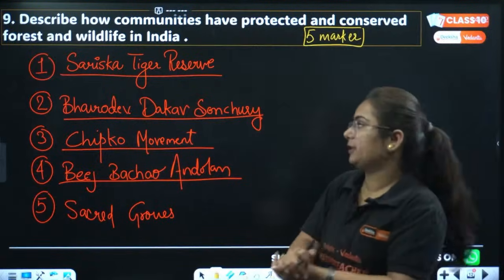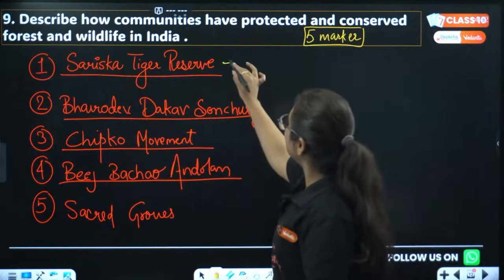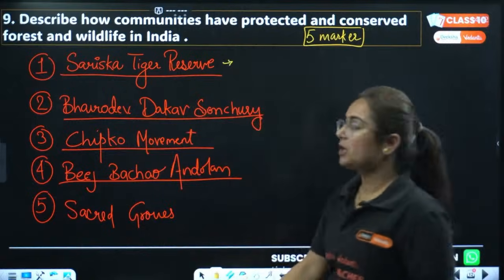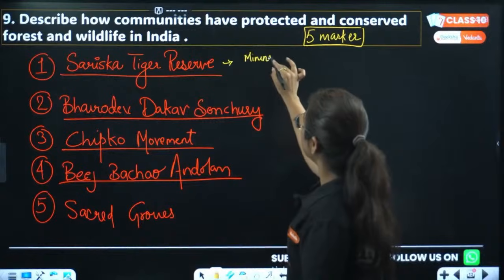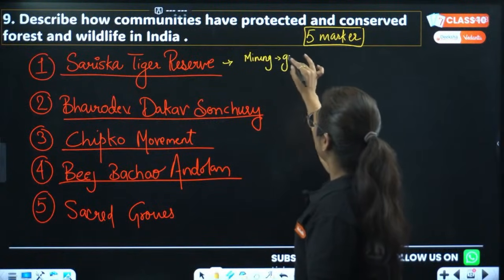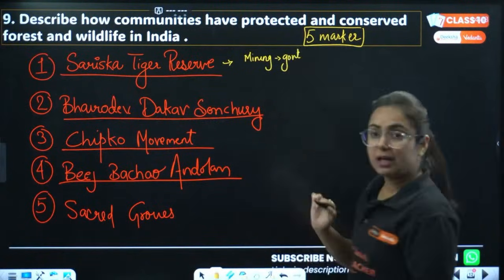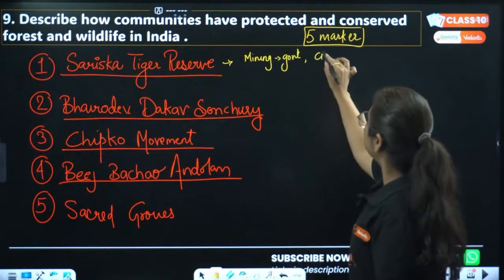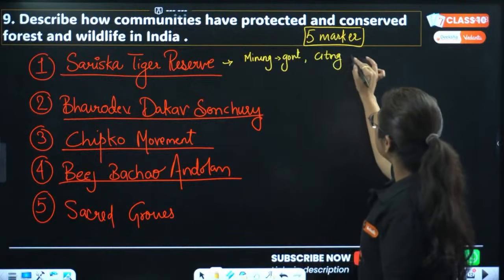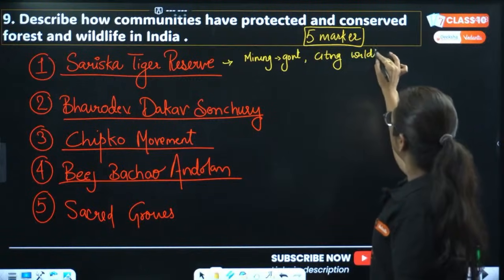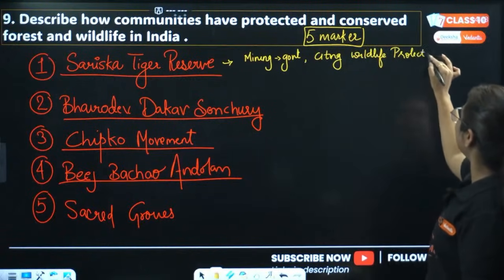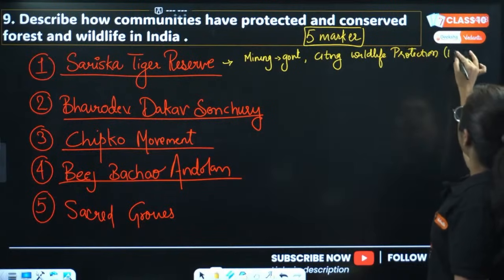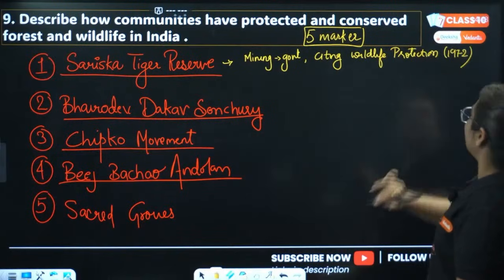Okay, pay attention. If I talk about the Sariska Tiger Reserve, basically in the Sariska Tiger Reserve, mining was started by the government. People opposed it, citing what? Citing the Wildlife Protection Act, passed in 1972.